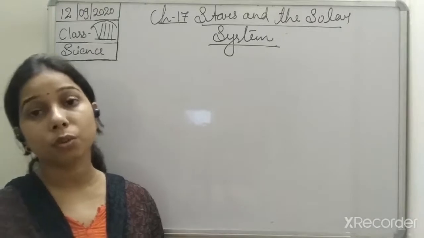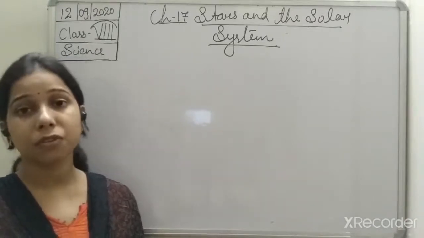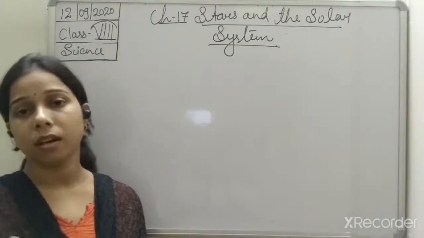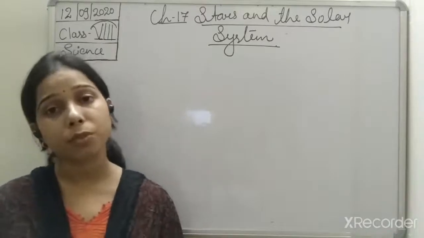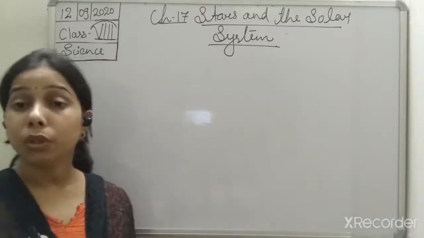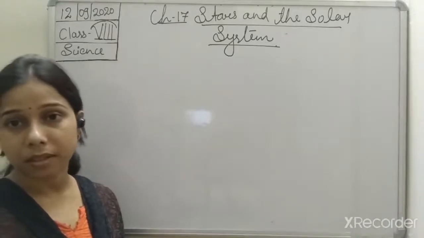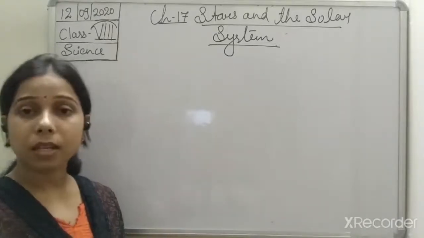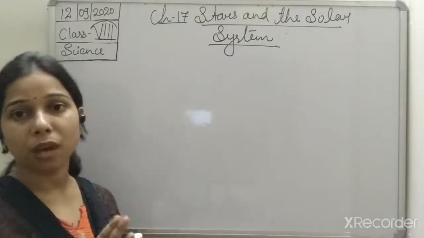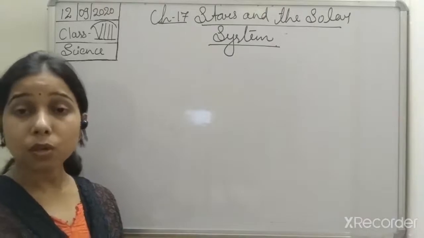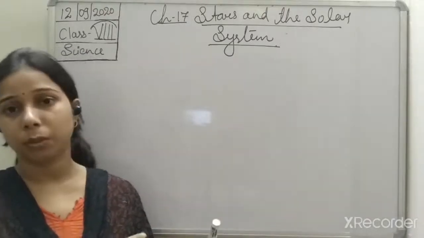Before that, students, we discussed that there are a lot of objects present in the sky when you look up. For such objects present in the sky, we use a term, and that is celestial bodies. Now all these celestial bodies are present in the vast space that is known as the universe.